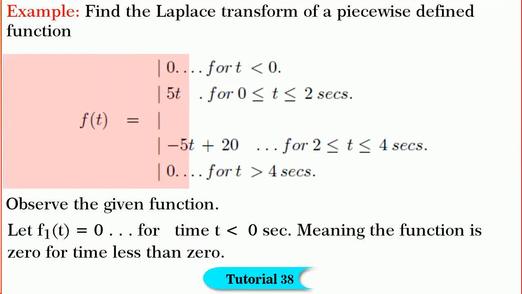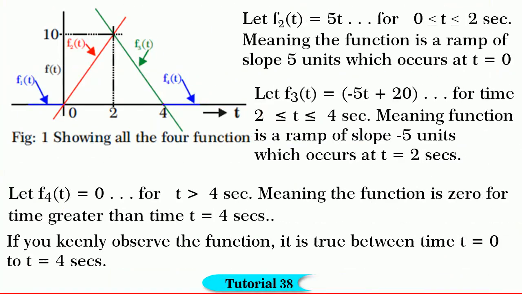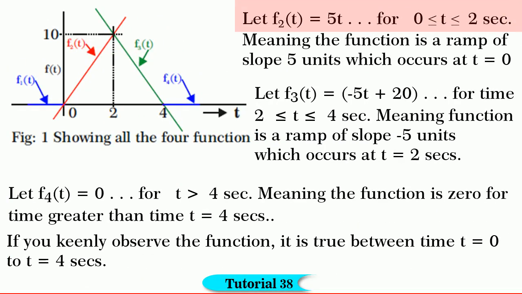Friends, finally consider another piecewise defined function. Observe the function. Let f1 of t is equal to 0 for t less than 0, meaning the function is 0 for t less than 0 as shown in figure. Let f2 of t is equal to 5t for t between 0 to 2 seconds, meaning the function is a ramp of slope equal to 5 units and will occur at t is equal to 0 as shown in figure 1.